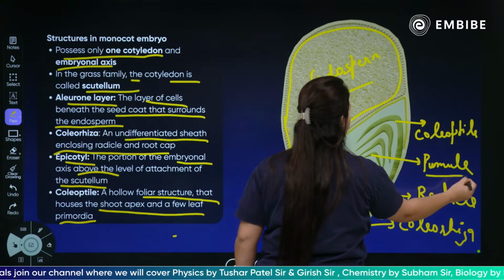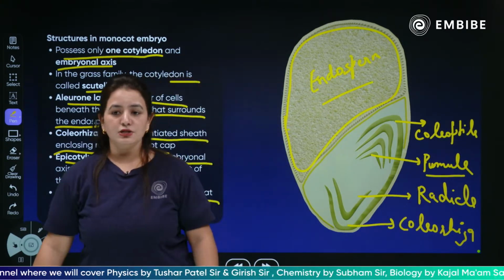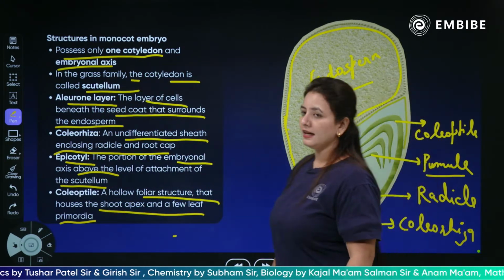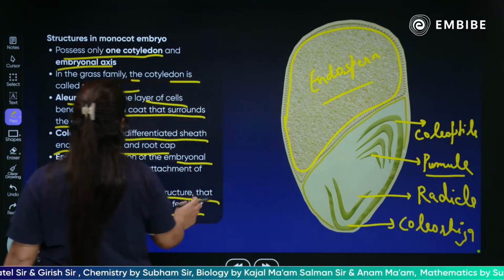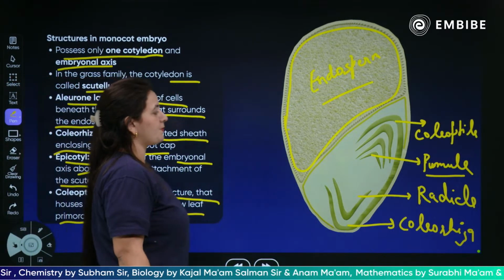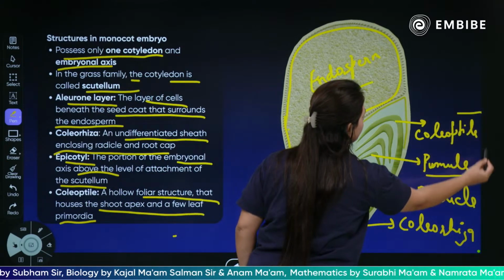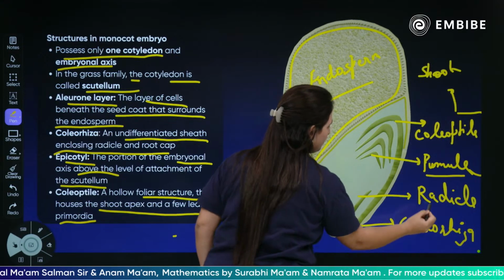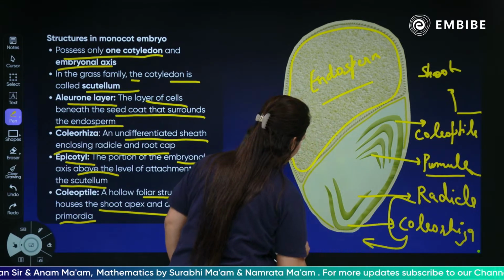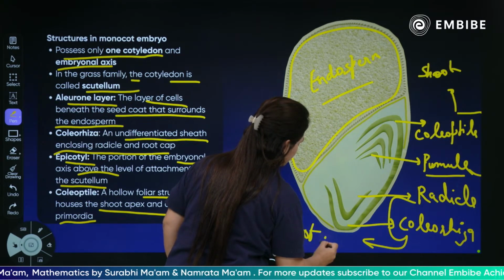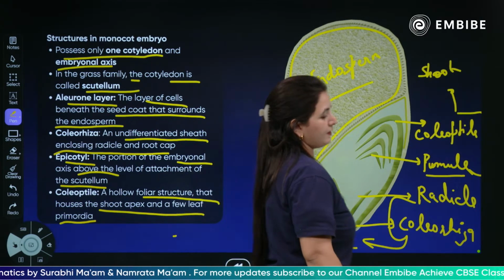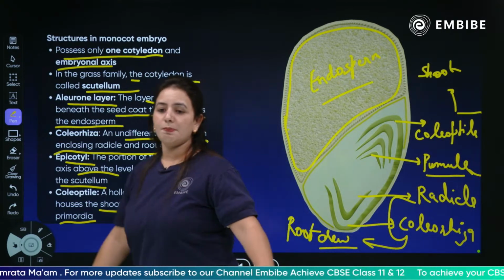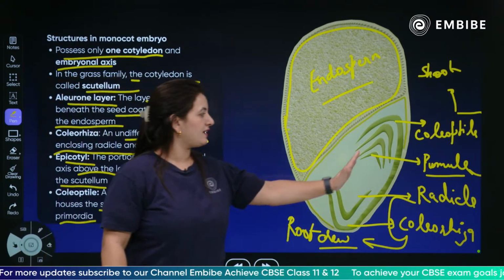So this is a plumule, which will give rise to a shoot system. As you know, this is where it is mentioned S. This is your coleoptile, basically having a hollow foliar structure, the shoot apex and a few leaf primordia. Both of them give rise to shoot development, and both of them will give rise to root development. This is how your monocot seed looks. Now you know the places of the coleoptile, coleorhiza, radicle and plumule.